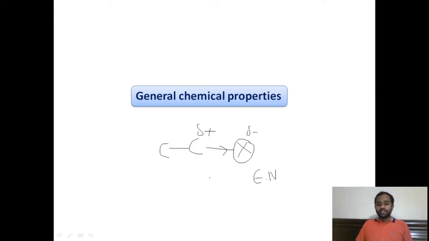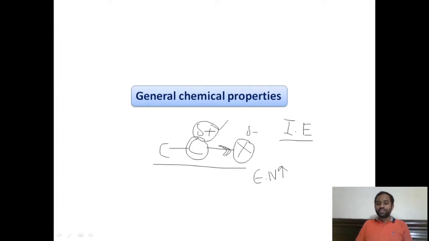This small positive charge is generated due to the inductive effect. What is the inductive effect? The inductive effect is the partial displacement of sigma bonded electrons towards the more electronegative atom. Because of this inductive effect, this carbon atom in the alkyl halides gets a partial positive charge.